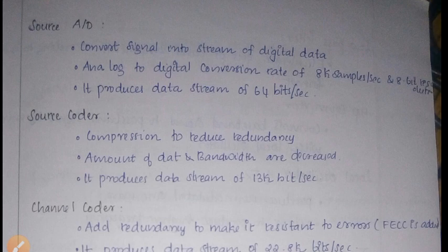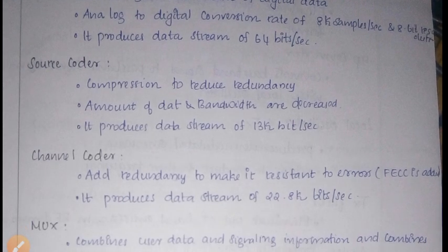Next one is the source coder, just the compression to reduce the redundancy. Amount of data and bandwidth are decreased. It produces data bits of 13 kilobits per second. Then channel coder, it adds redundancy to make it resistant to errors, and also it produces a data stream of